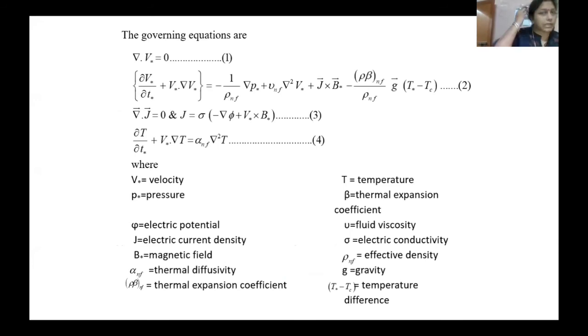Using this, we write down the governing equations, which are governed by this continuity equation. Then we are using the pressure equation, temperature equation, and using all these, we write down these 4 equations. Now, these are all partial differential equations, where V star is the velocity, pressure, electric potential, electric current density, magnetic field, thermal diffusivity, thermal expansion coefficient, temperature, fluid viscosity.